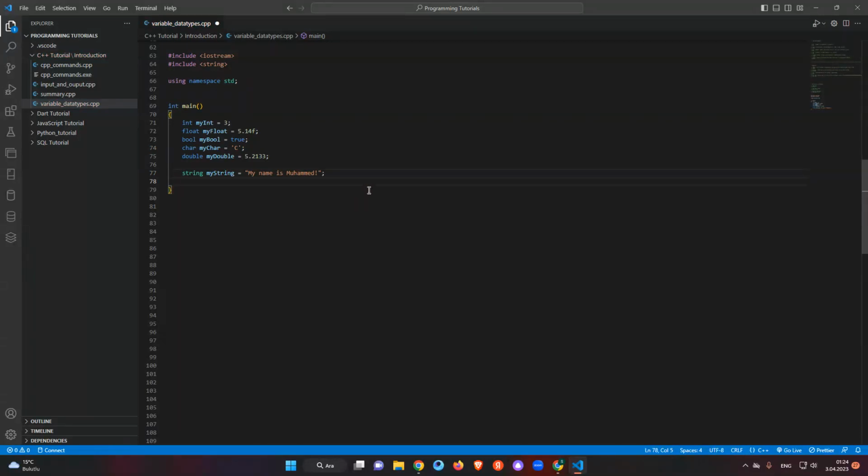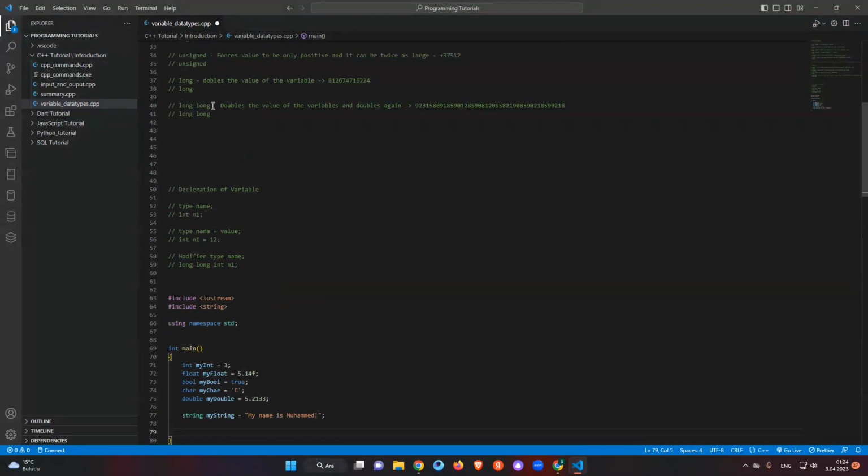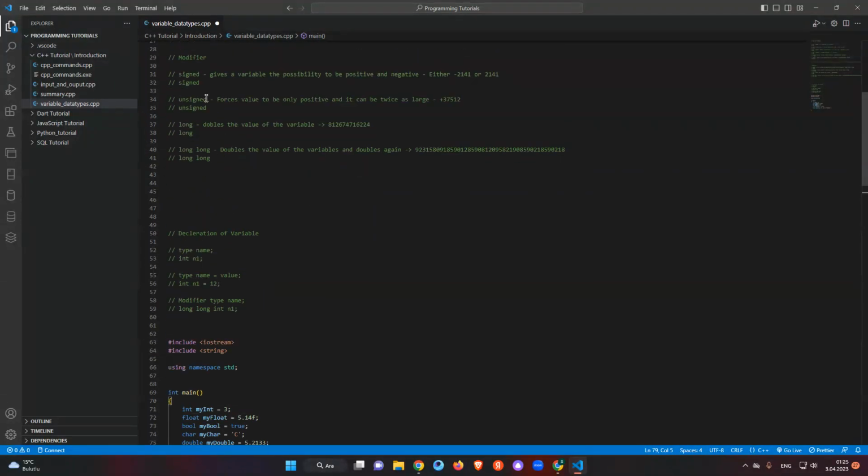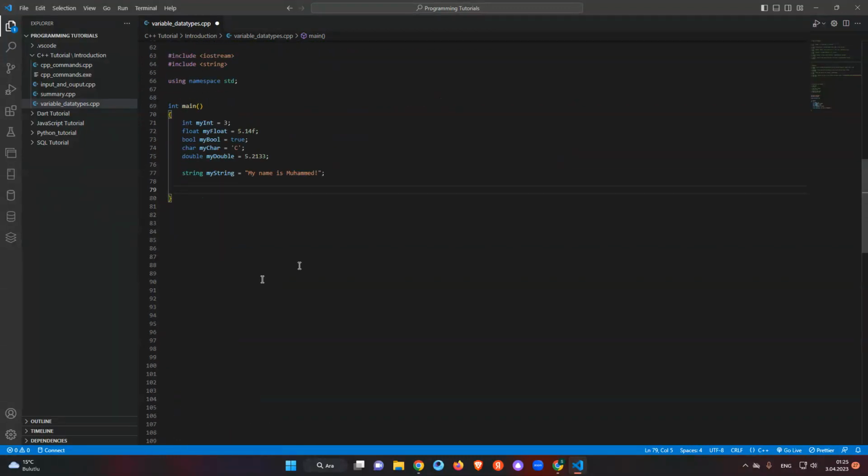So semicolon, sorry, not comma. I'm so sorry for that. Yeah, let's use this, guys, for example. Where is that? Like signed, unsigned, long, long long. Let's use signed, unsigned, long, long long.